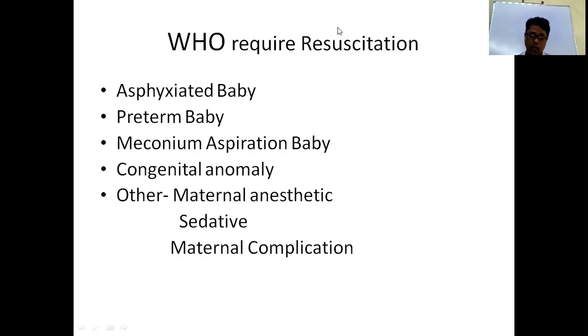Another congenital anomaly, suppose diaphragmatic hernia, may require resuscitation. Other maternal conditions, like the mother receiving anesthesia, anesthetic drugs or sedatives, or any maternal complications. This baby will present at birth and fail to transition from intrauterine life to extrauterine life, and these babies require resuscitation. So these are the babies who require resuscitation.